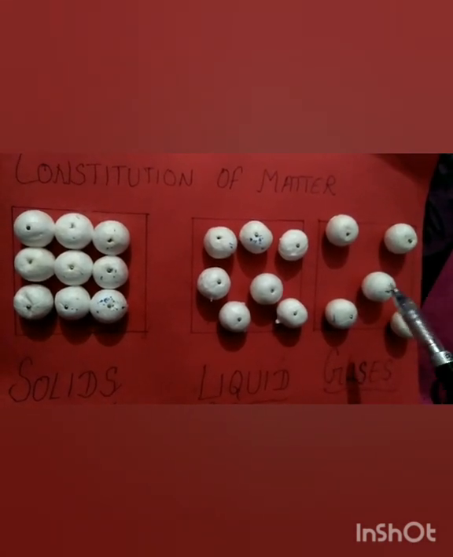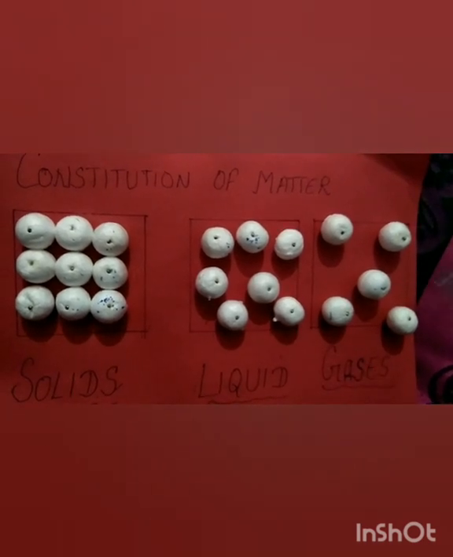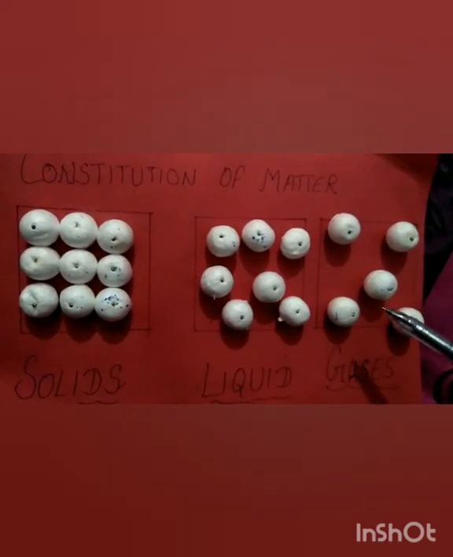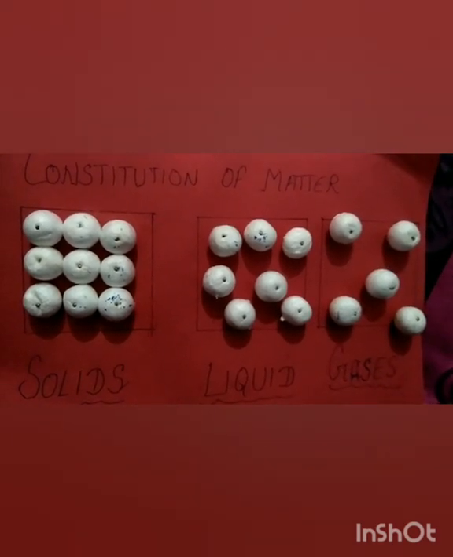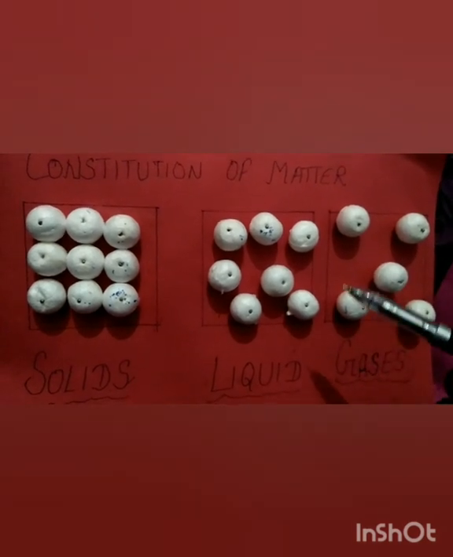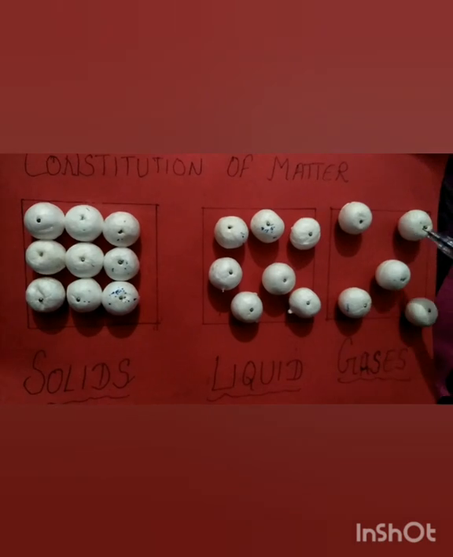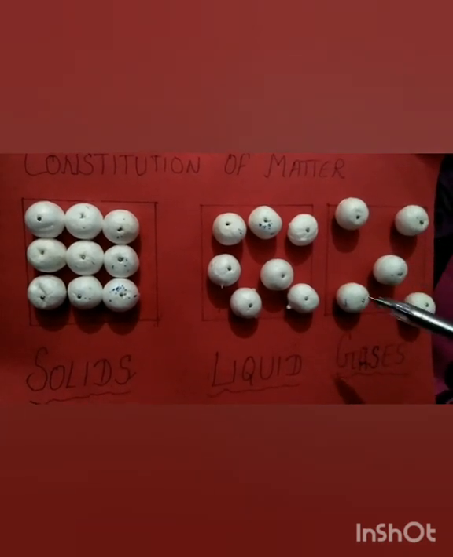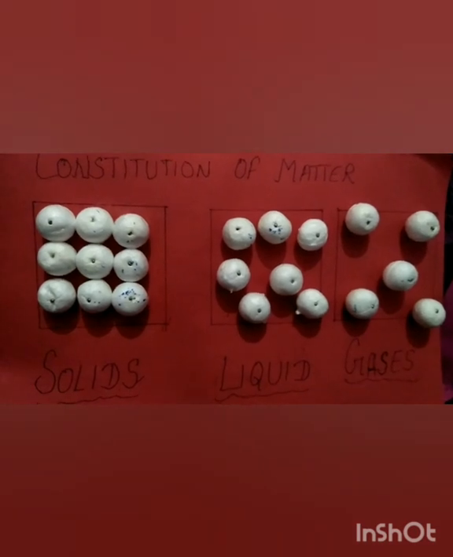Like when there is recess in the school, the students are free to move anywhere. Similarly, in case of gases, there is no bond, because during recess no one will say anything to you, you can go anywhere. Similarly, in case of gases, as there is no bond between the two particles, the particles are free to move anywhere, they can go anywhere.